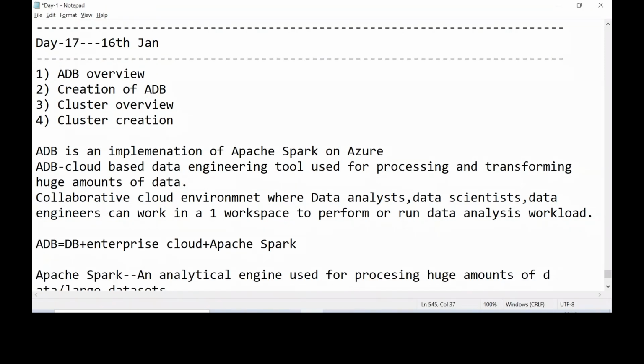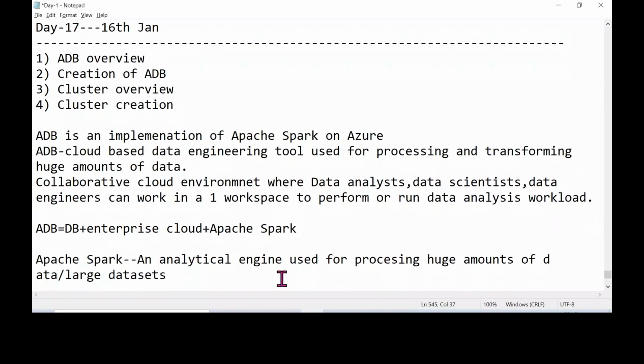So I've told you, right? Apache Spark is an analytical engine which is used for processing huge amounts of data on large data sets. Okay. So is it clear? Till here, is it clear, guys? Like Azure Databricks, you got to know what this Databricks does.